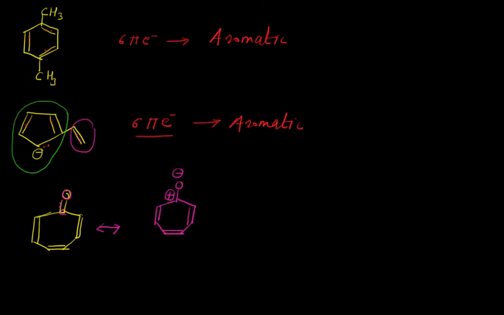Now it is a little bit easy to find out whether this compound is aromatic or not. This compound is planar, conjugated, and cyclic. Now we have to find out whether this compound fulfills the last condition, that is Huckel's rule, 4n plus 2 pi electrons. Here if you count the total number of pi electrons, there are 6 pi electrons. So this compound contains 6 pi electrons, and that's why this compound is an aromatic compound.